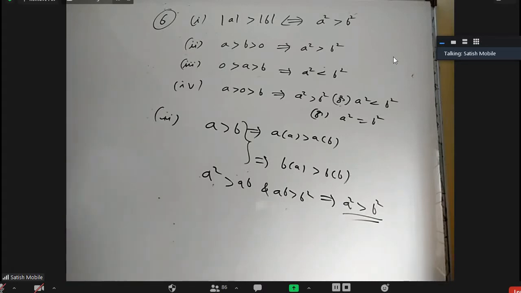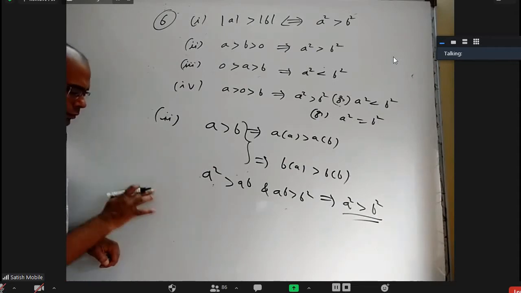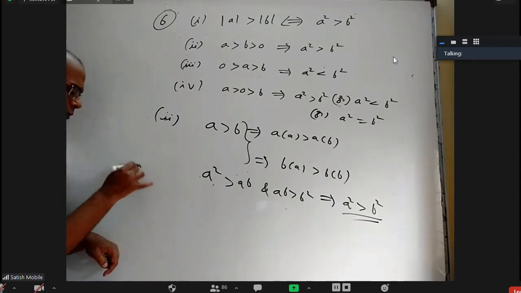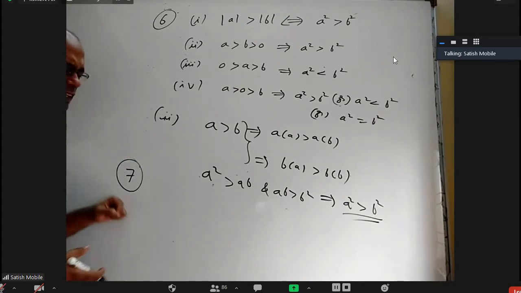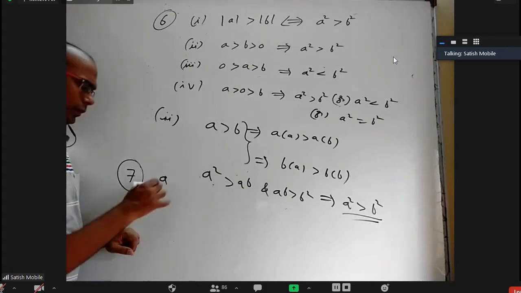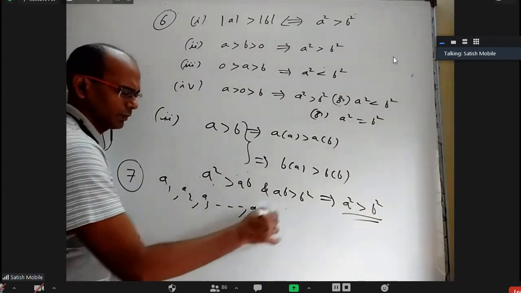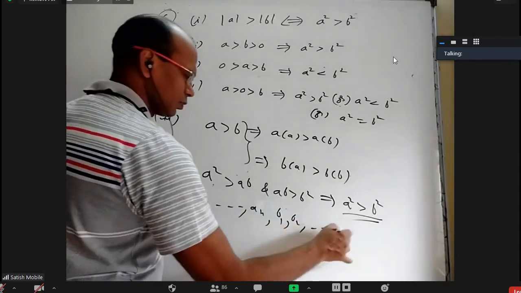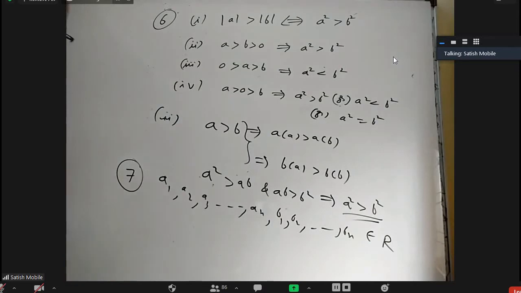Okay, just last two things. This is basically adding many inequalities. Let us say A1, A2, A3, so on up to AN, B1, B2, so on up to BN. They're all real numbers. Obviously, we're going to talk about real numbers, not complex numbers here.